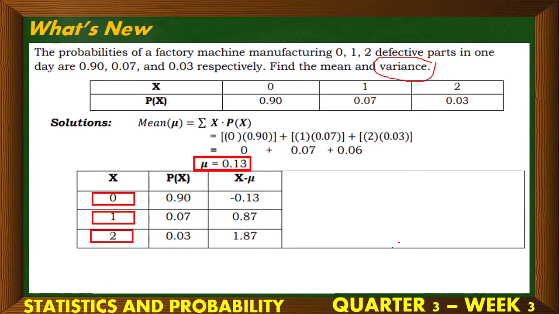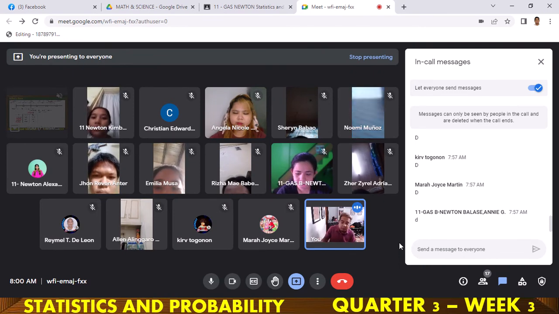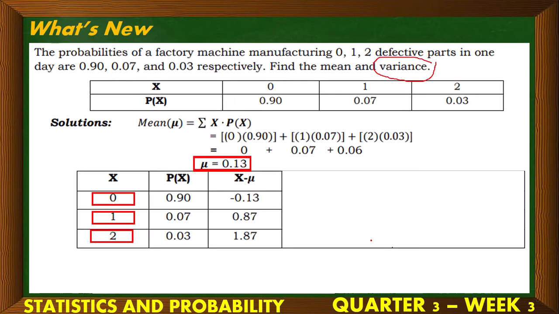1.87. Very good. So, 1.87. Are we done with the table? Not yet. No? We still have two missing columns in the table. So, for the next one, following the formula, the formula for the variance, if you remember. The variance, yes, let's write the formula, it hasn't been written here yet.